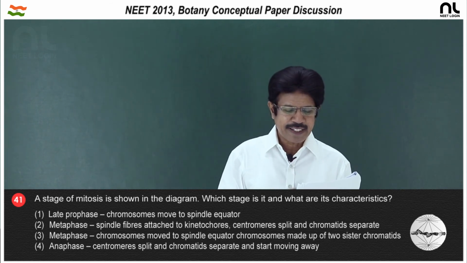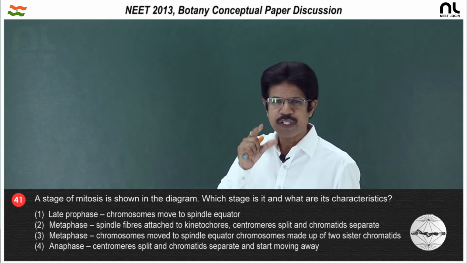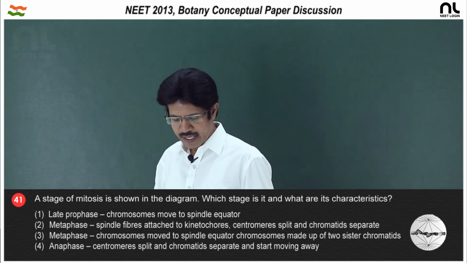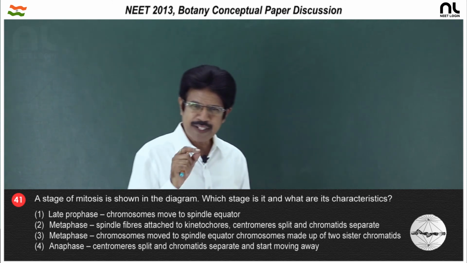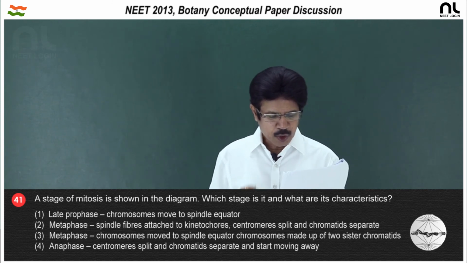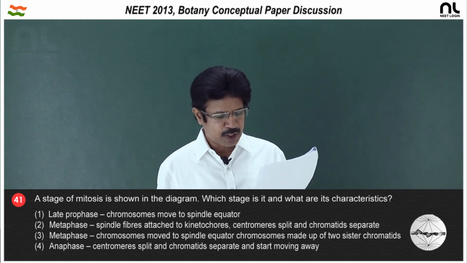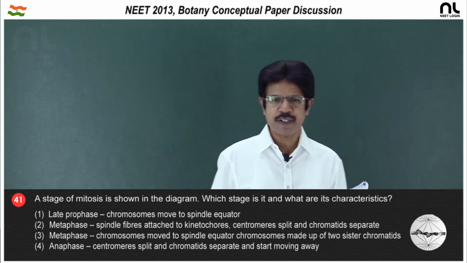In animal cells, radiating asters along with spindle fibers constitute the spindle apparatus. This metaphase is represented by two chromatids, one centromere, two kinetochores. So, the chromosome moved to the spindle equator, made up of two sister chromatids, is the right option, the third option.